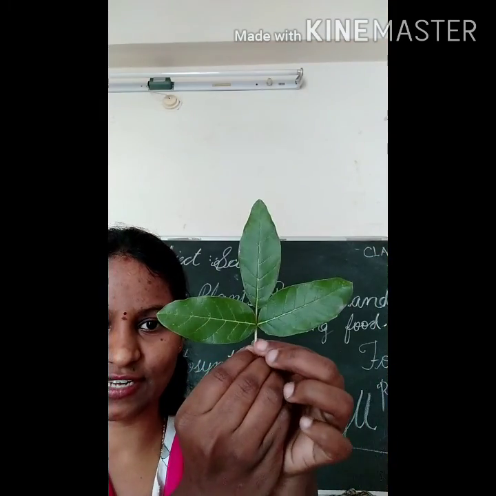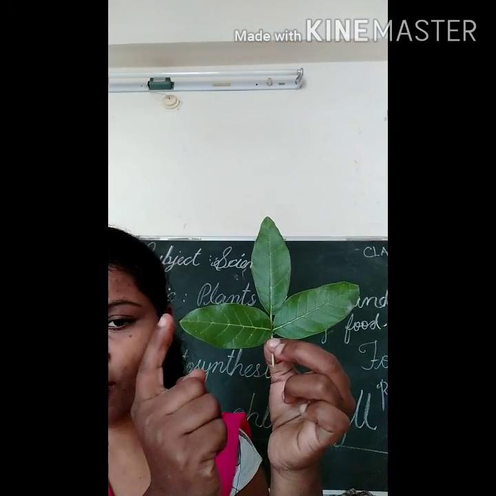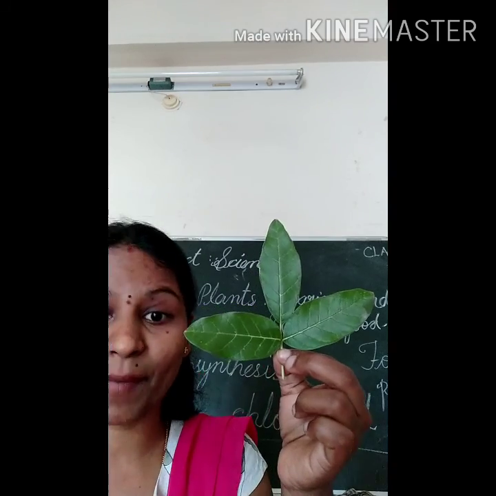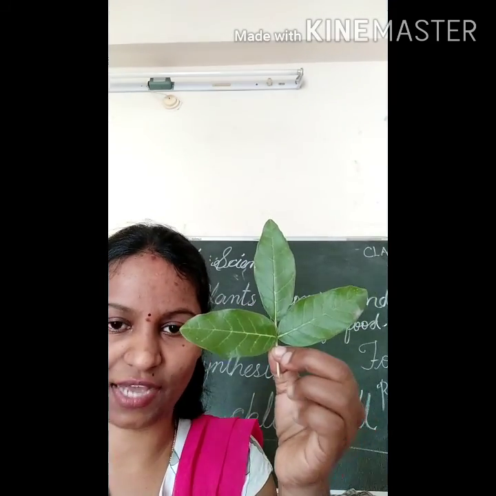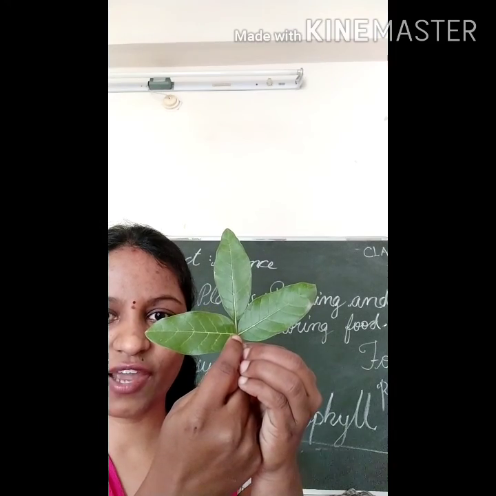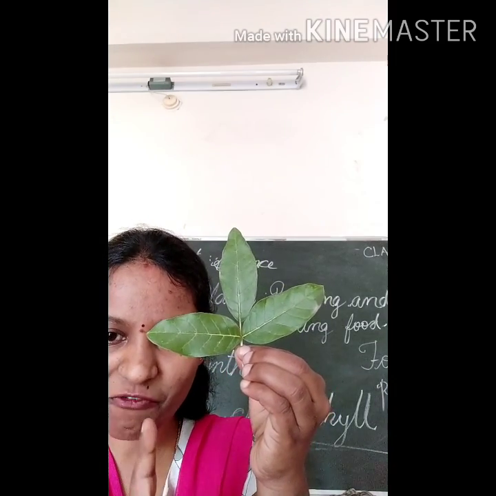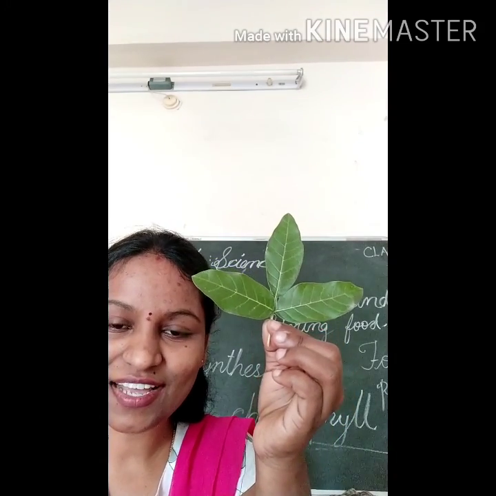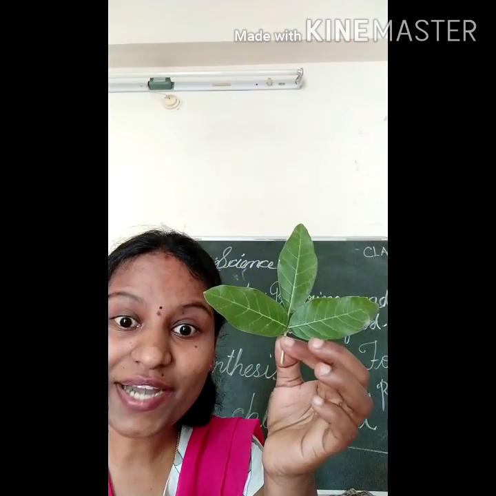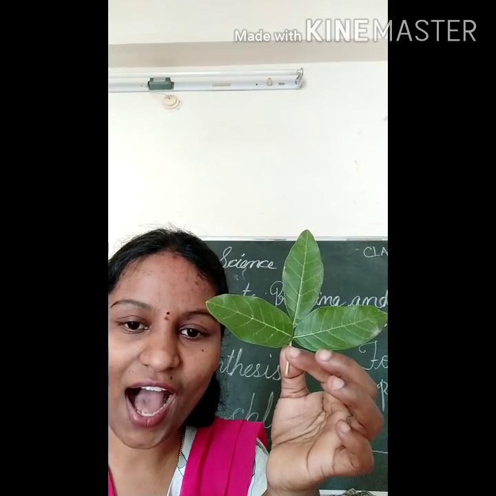Now, the tip of the leaf is called the apex. A-P-E-X, apex. From here to here, one type of vein is there. What is it called? Midrib. M-I-D-R-I-B, midrib.